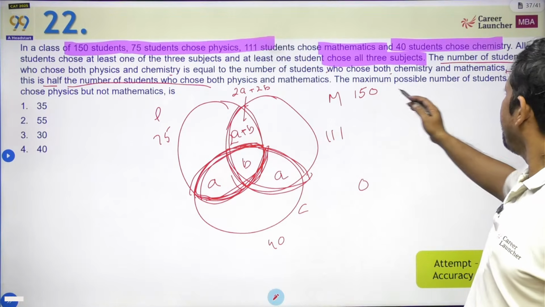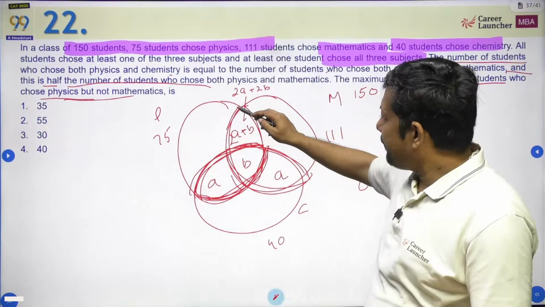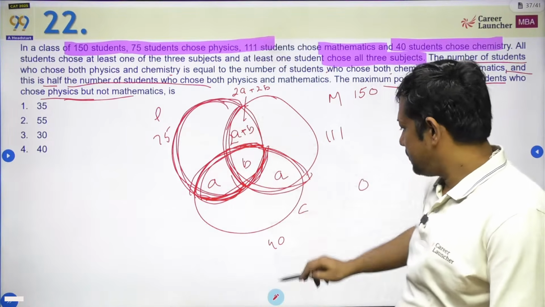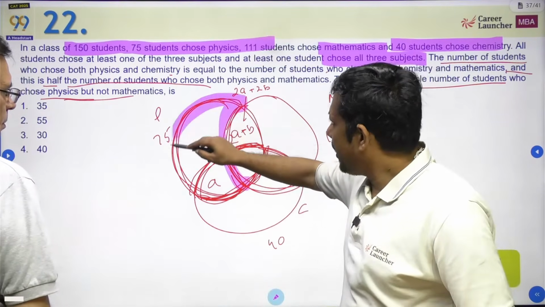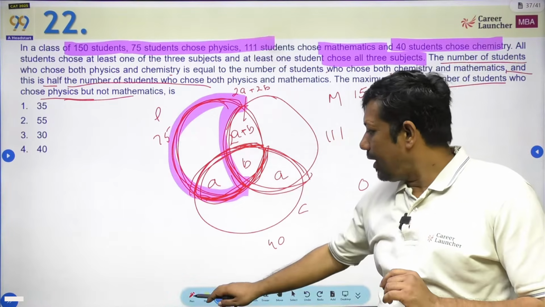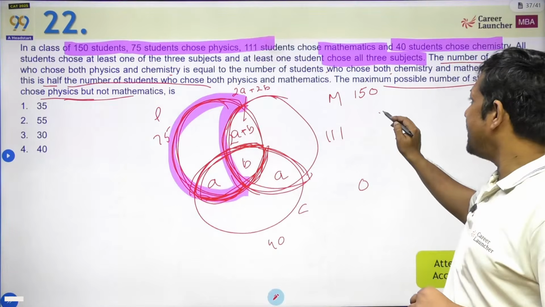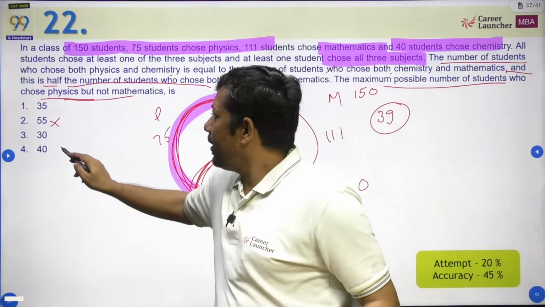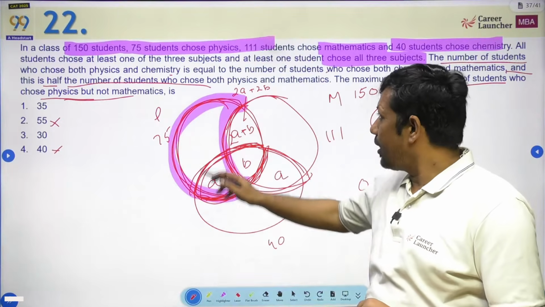अब हमको क्या निकालना है? The maximum possible number of students who chose physics but not maths. मतलब physics but not maths, मतलब we are looking for this number. Let me highlight this together. So basically, we are looking for this particular number and what it can be. So what can be our conclusion? Maths में total 111 है, not maths में 39 से ज्यादा हो नहीं सकते, ये तो पहली बात है. So इसका मतलब 55 40 तो चलेगा. ठीक.